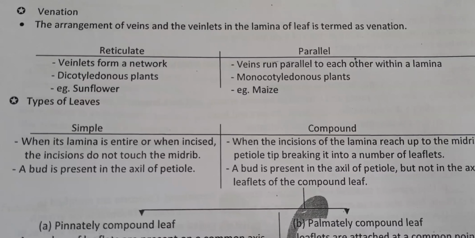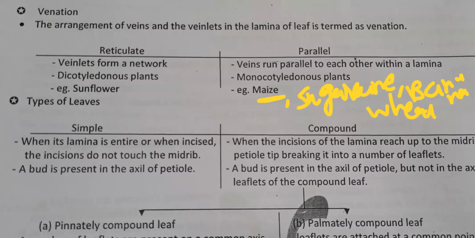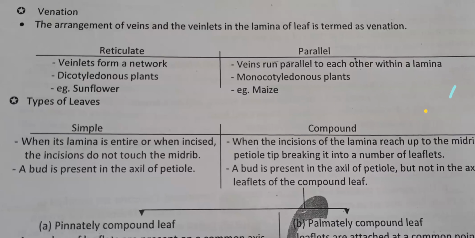So reticulate venation examples, dicot: sunflower, even mustard, we did in the taproot system, if you remember. Parallel, in monocots: maize, sugarcane, right? Parallel even in banana, wheat, correct. In these plants, parallel venations we can observe, right?